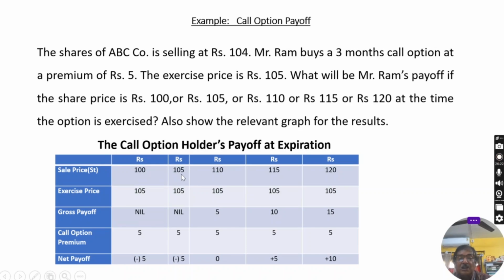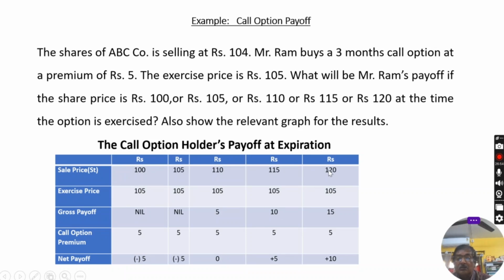If the sale price is 105, the exercise price is also 105, again it is nil payoff because there is no surplus and the premium is 5, that's why the loss again is 5. If the price is 110, the exercise price 105, the benefit is 5, that is the gross payoff, the premium is 5, that's why the net payoff is 0.